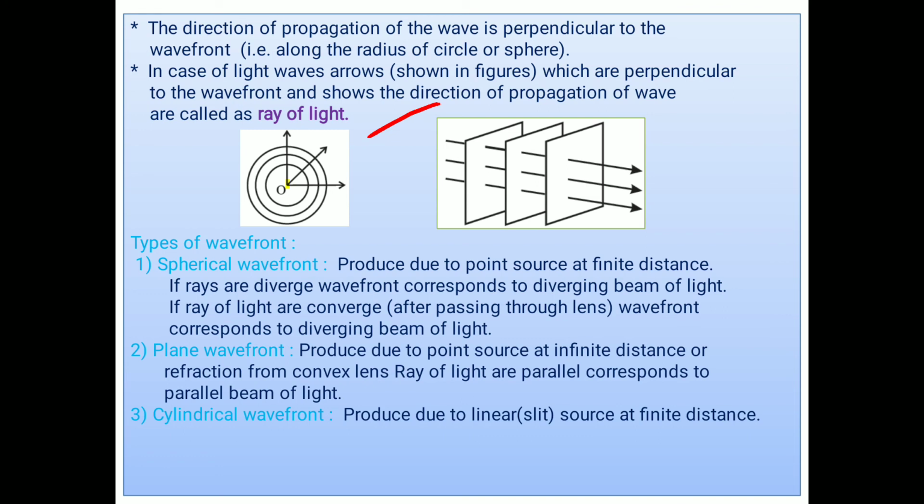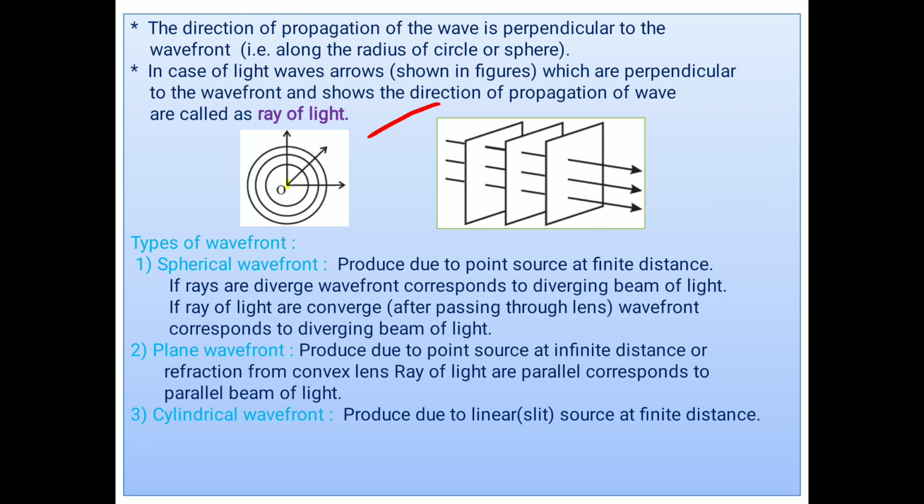A normal drawn at any point on the wavefront in the direction of propagation of light is called a ray of light, or wave normal also. Once again, a normal drawn at any point on the wavefront in the direction of propagation of light is called the wave normal, or it is also called a ray of light.